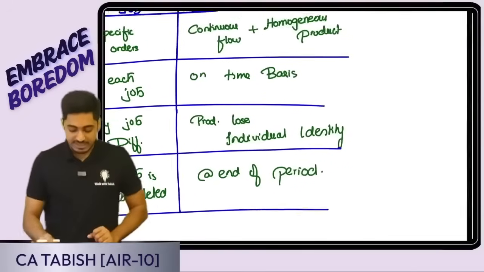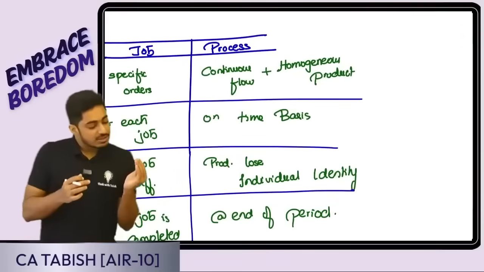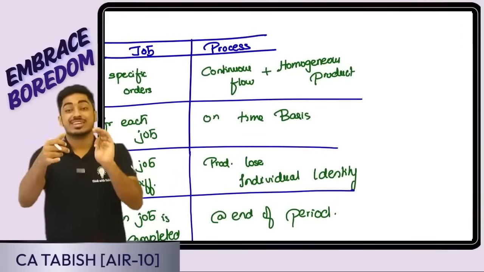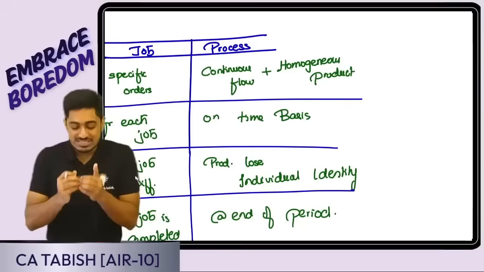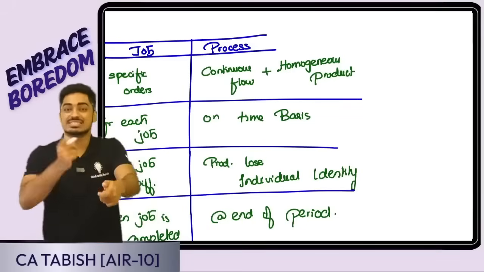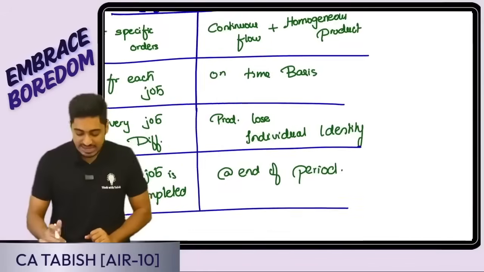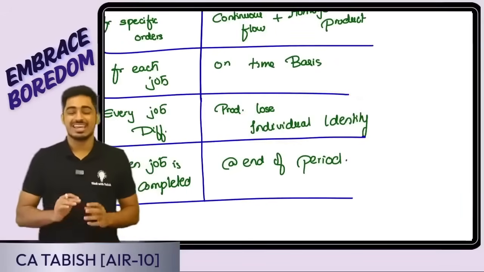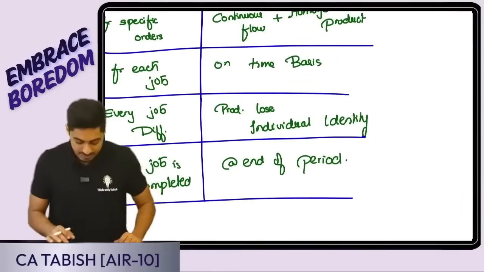Every job is different. But in case of processes, in a process 10 units went, they are going to lose their individual identity, because once it becomes an output, now it is going to become homogeneous. I cannot tell, okay, this is the first unit, this is the second unit. They will lose their individual identity. Product loses its individual identity, because ultimately only homogeneous products are coming outside.